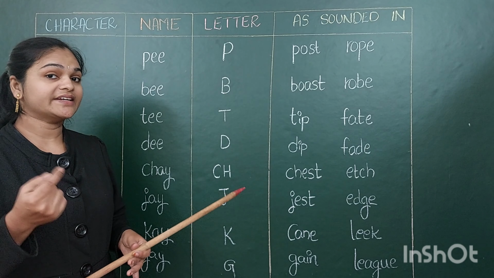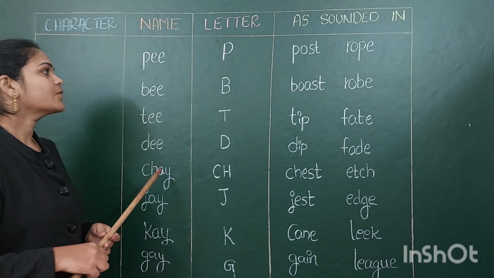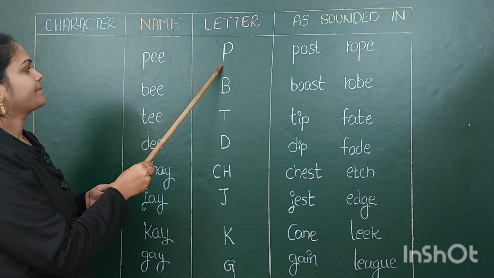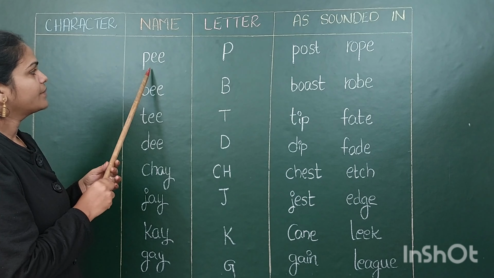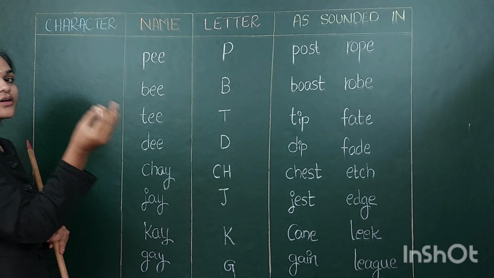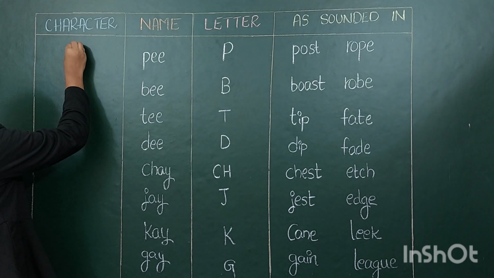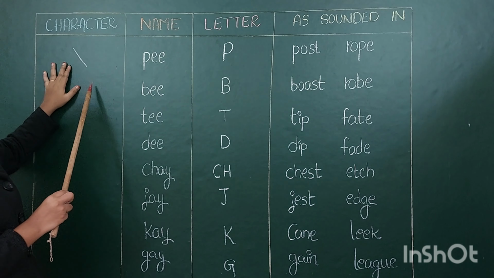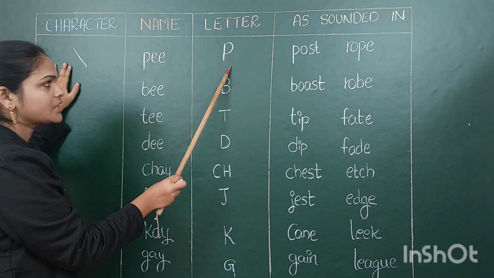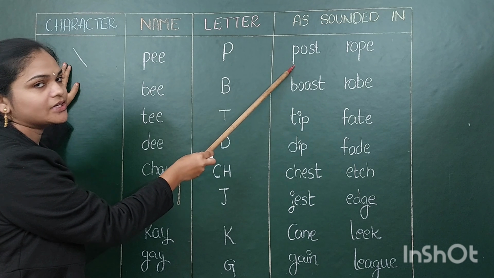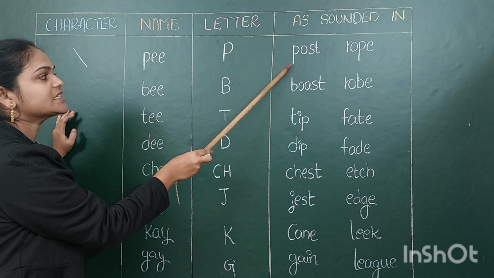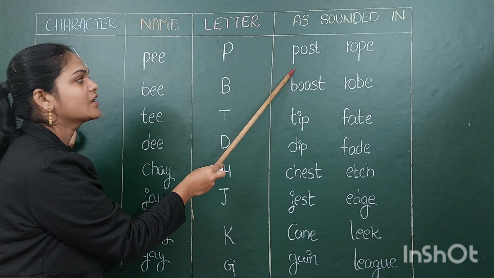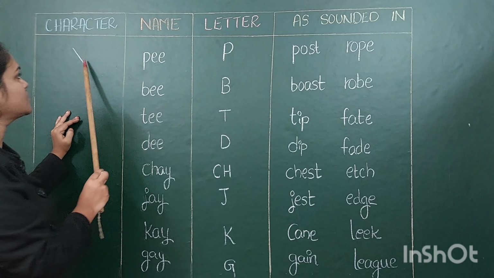We already know how to write in English. So, in shorthand form, how we have to represent them, P. P means we have to write in shorthand as a letter P. If you write this stroke, then it is the P form. If you want to write post spelling, then you have to represent this P with this stroke.